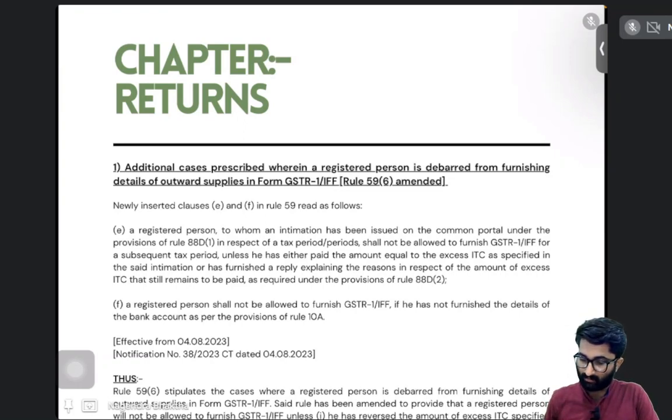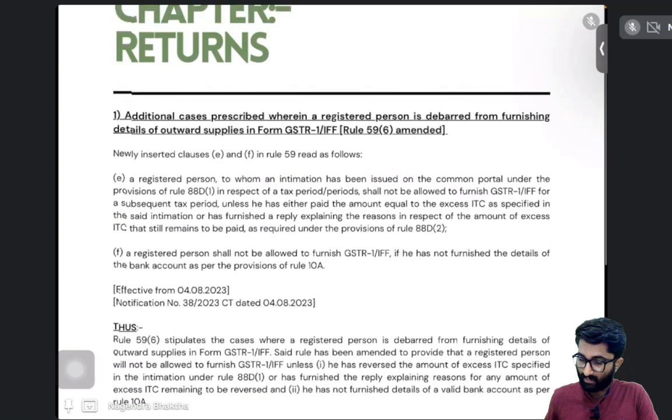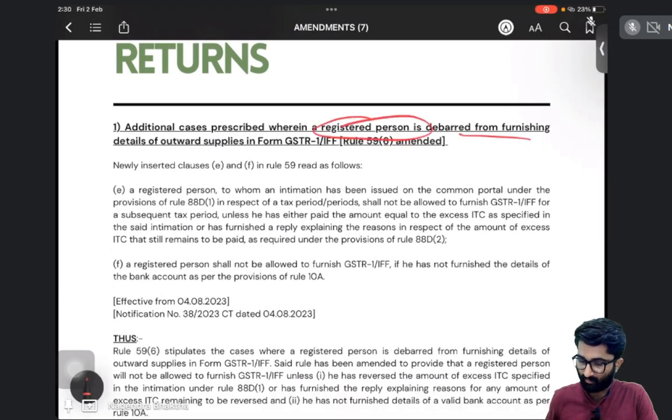Additional cases prescribed. Okay, wait a minute, I couldn't write here. Additional cases which are prescribed wherein a registered person is debarred from furnishing the details of outward supplies. So here the registered person will be debarred from furnishing the details of outward supplies. Can you tell me in which